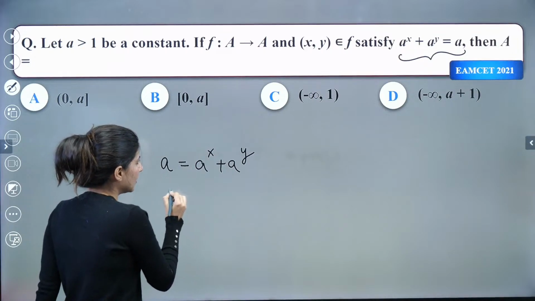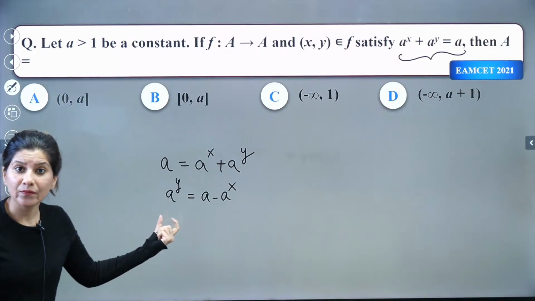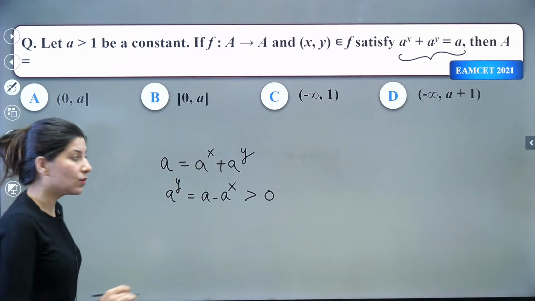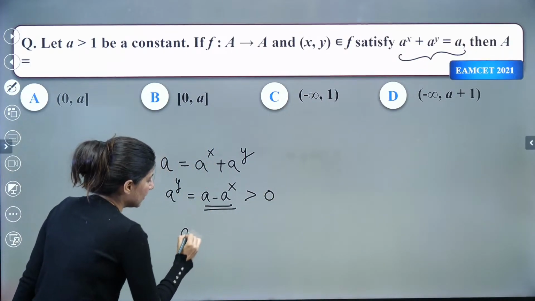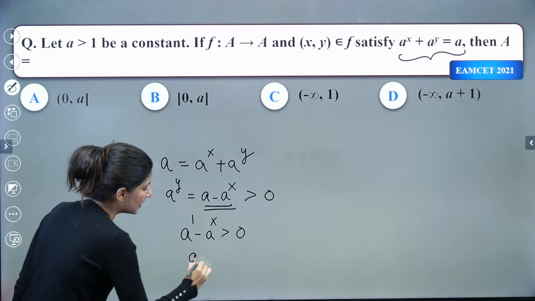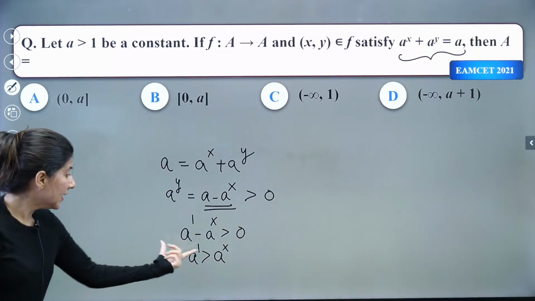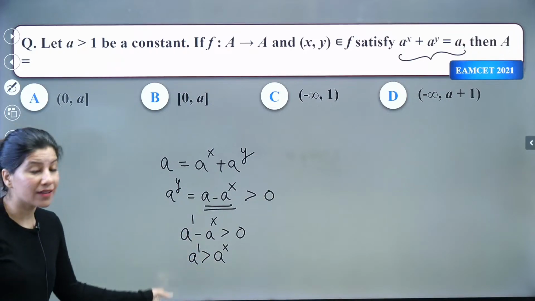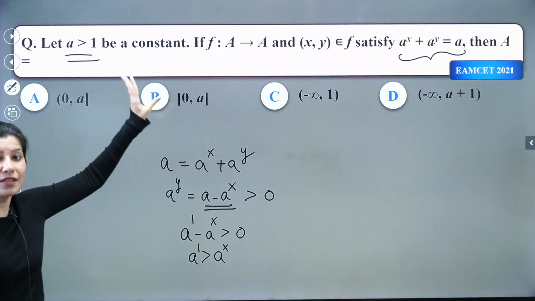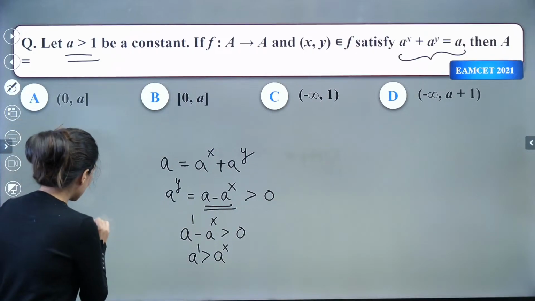So we can shift this. So a raised to power y will be equal to a minus a raised to power x. Now a raised to power y, this exponential function, will always be greater than 0. That is the first thing. What does that mean? That this a minus a raised to power x should always be greater than 0. Let us shift this towards the right hand side. So a greater than a raised to power x. Clearly now it depends on a whether x would be greater than or less than 1. So if a is greater than 1, it is given in the question itself. If it was not given, we could not have solved this inequality, or we would need to take cases. But it is given that a is greater than 1.